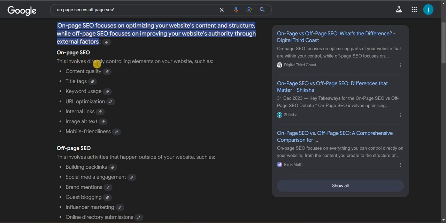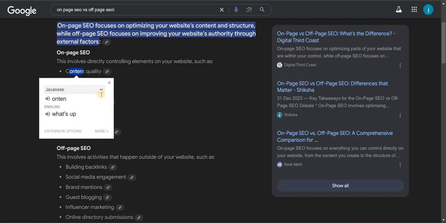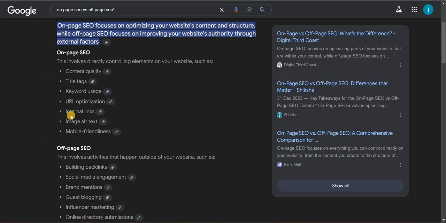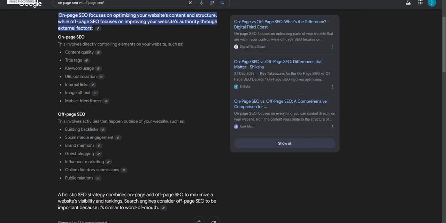The activities involved in on-page SEO are content quality, title tag, keyword usage, URL optimization, internal links, image alt text, and mobile friendliness. In simple words, on-page SEO focuses on optimizing the content of your website: title tag, meta tag, heading tag, description tag, content, and image alt text. The main focus is optimizing only on the website.